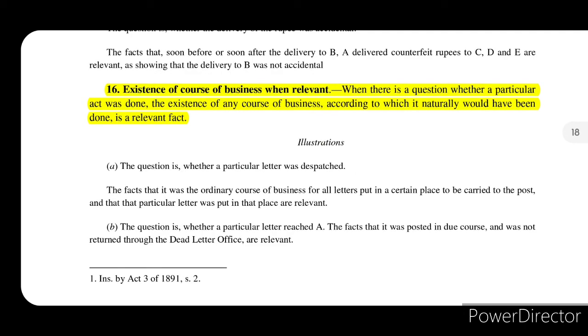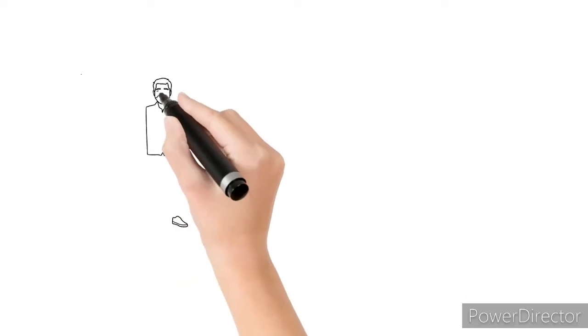Section 16 says existence of course of business when relevant. So when there is a question whether a particular act was done or not, the existence of any course of business according to which it naturally would have been done is a relevant fact. So if there was a course of business that directly proves that such a particular act was done because of it, and such act would not be done if such course of business did not exist, then if the existence of such course of business is proved, that will become a relevant fact under section 16. So that's all in this video.